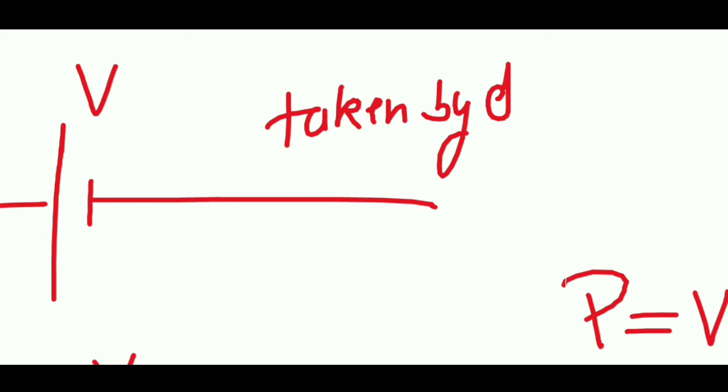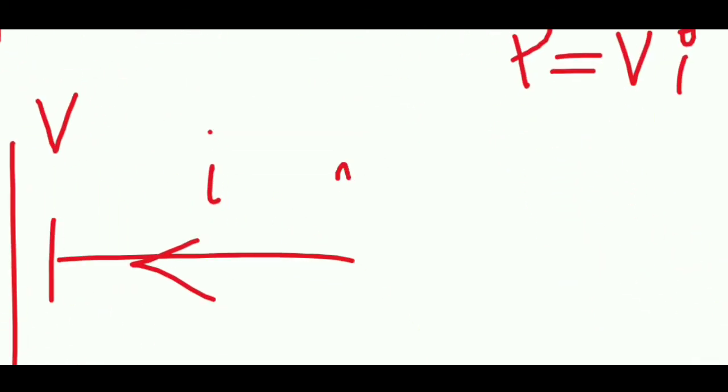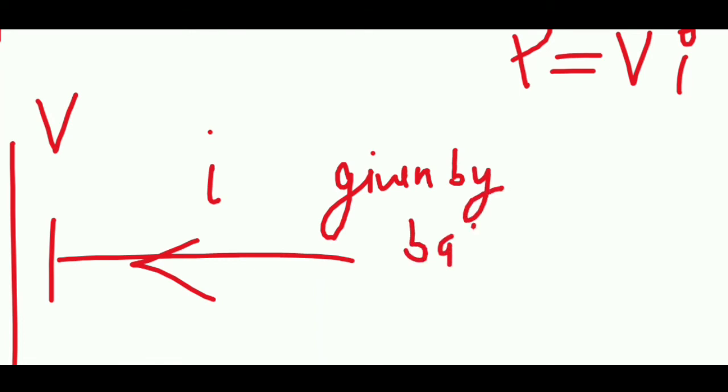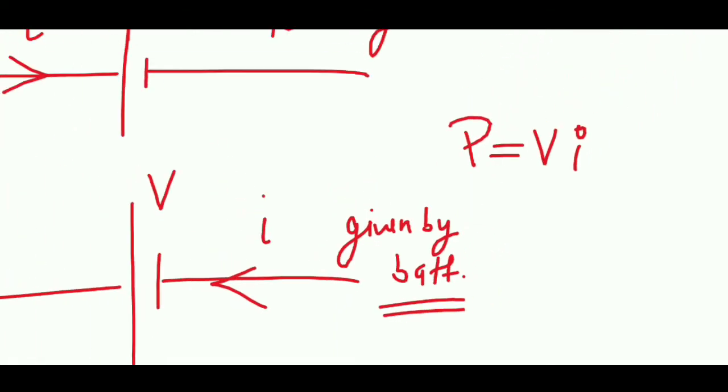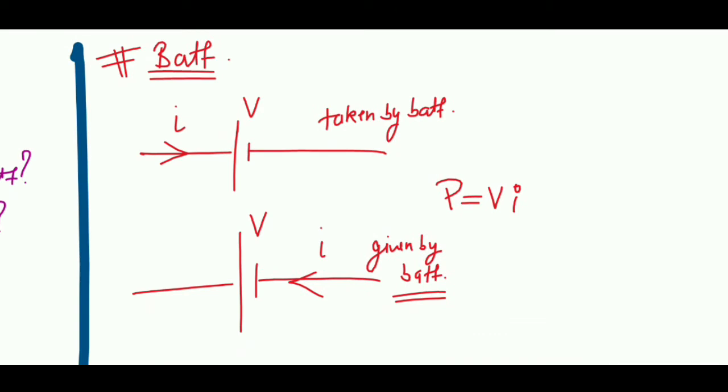This circuit is the charging circuit, power taken by the battery. Over here power is given by the battery. This is the discharging circuit. First one is the charging circuit, second one is the discharging circuit. For both of them, power can be written as V into I. One will take power, the other one will give power.